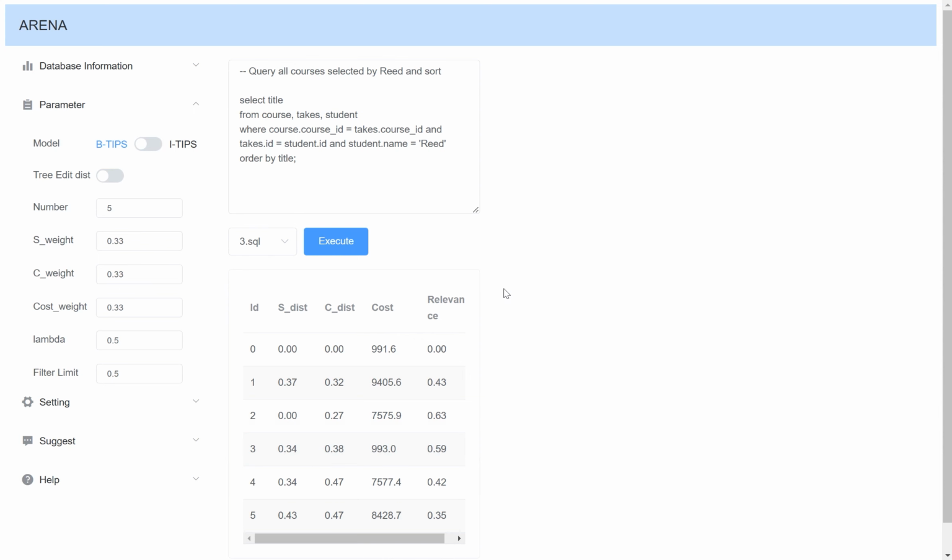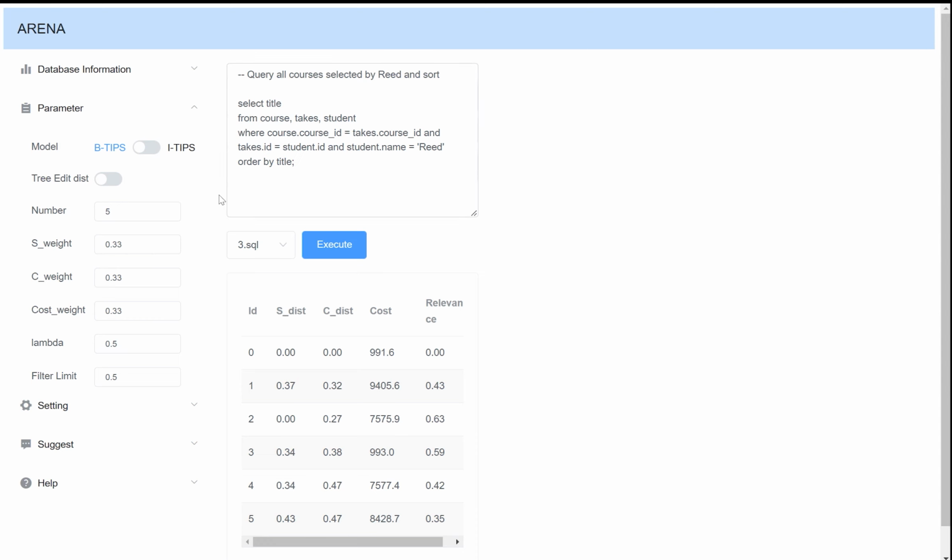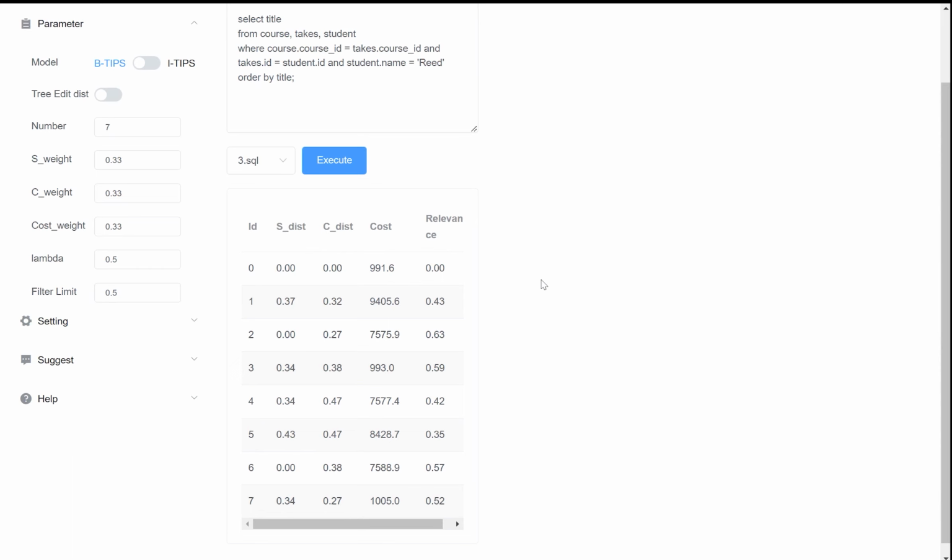Arena directly gets QEP from Greenplum. Then, ORCA will scan the memo to get all potential AQPs, and the informative AQP retriever will filter all AQPs to get a certain number of AQPs full of informativeness. If we want to get more AQPs at once, we can change the parameter highlighted in red. For example, we change it to 7 and click Execute button. QEP and 7 AQPs will come out.